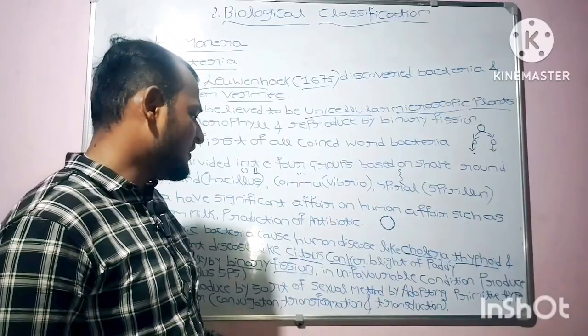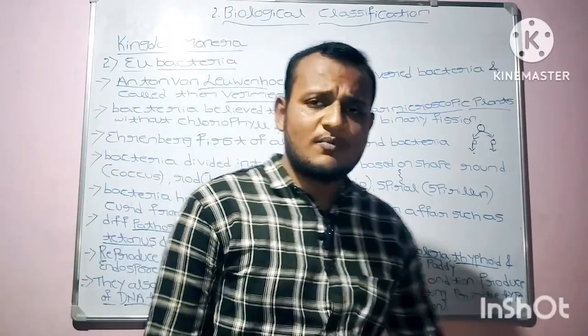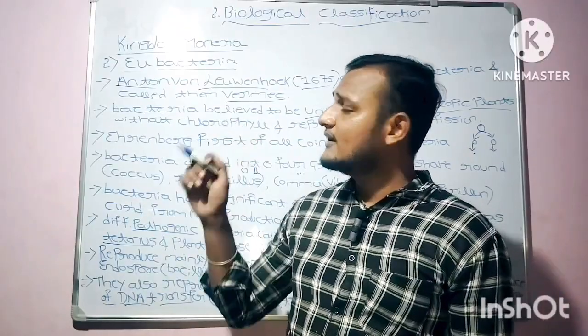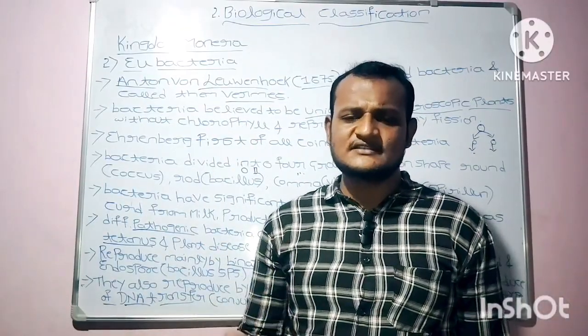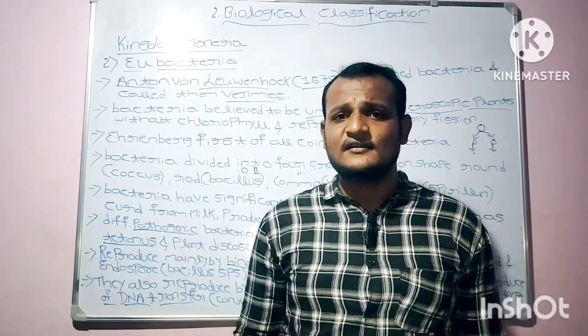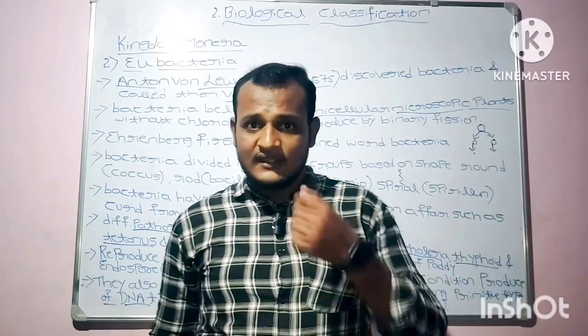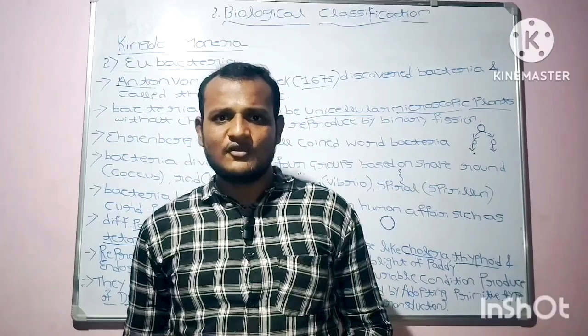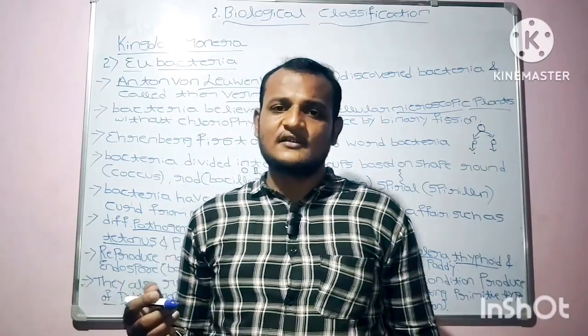I hope you have cleared the two different groups of kingdom Monera. The first is Archaebacteria, which we have discussed, and the second is Eubacteria. In this class we have discussed the kingdom Monera, its characteristics, and its two groups.